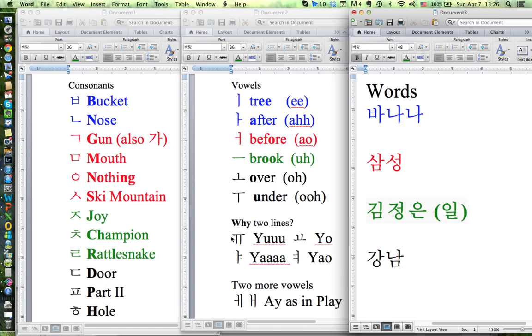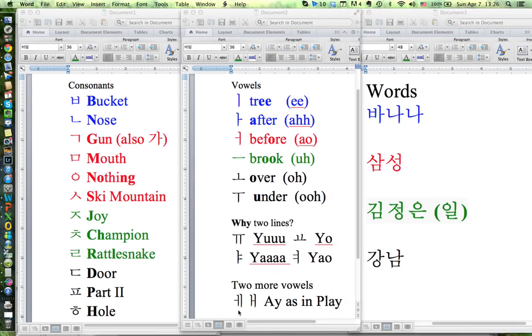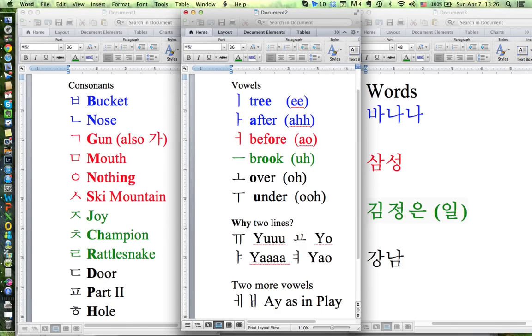And one thing Korean can do is give you 2 lines instead of 1. You might ask, why are there 2 lines? We just add the letter Y to the beginning of the sound. So this was under U, with 2 it's yu. Here over O becomes yo, A for after becomes ya, and O as in before becomes yeo. One or 2 more vowels I'll teach you. You have 2 trees with a line in front, or 2 trees with a line in the middle. Either way, that's A, as in play. I don't have a trick for it. Koreans can tell a difference between these 2 characters. To me, they sound the exact same, so let's just go with A for those.